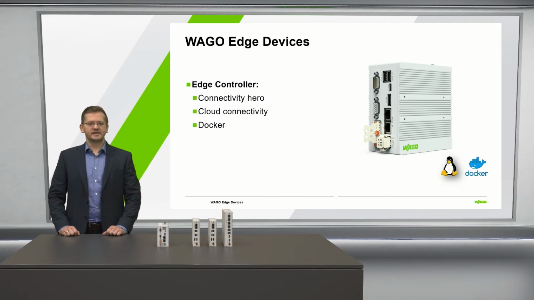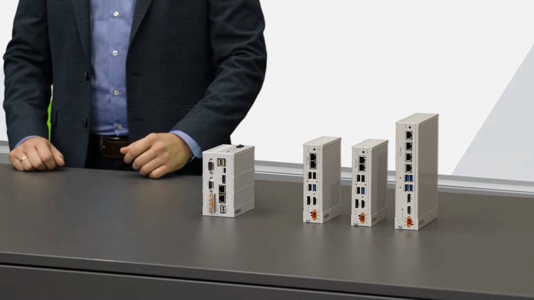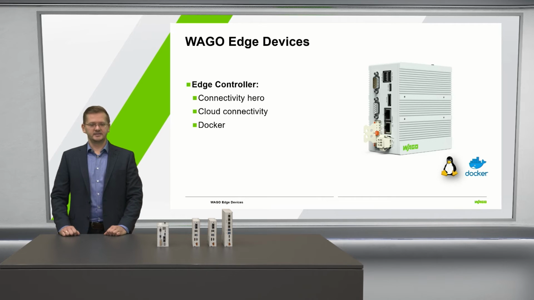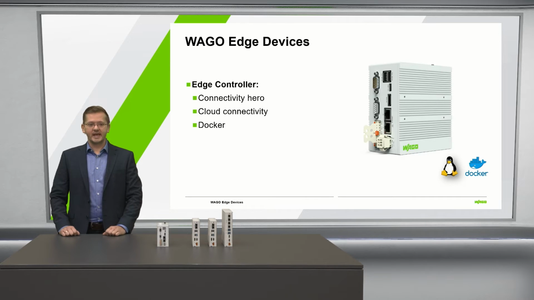The series 752, the edge devices, can be divided in two groups, edge controller and edge computer. Due to the wide number of interfaces, the edge controller can be integrated into almost any application. CAN, Modbus, EtherCAT and BACnet are available for data access. Data forwarding to the cloud can be realized via OPC UA and MQTT.